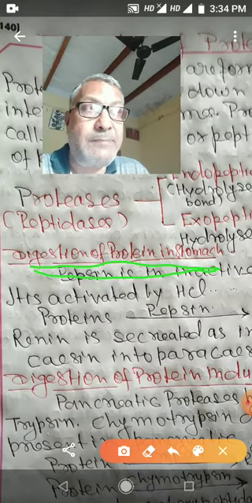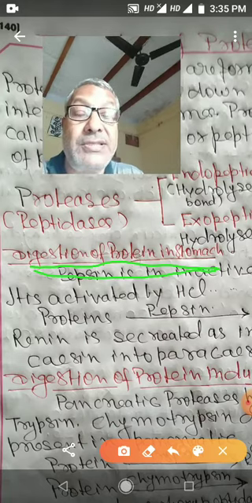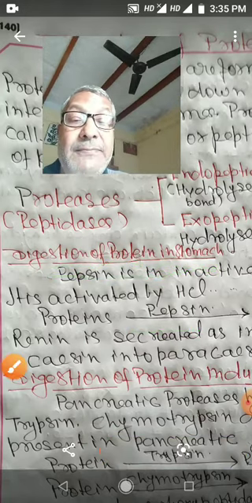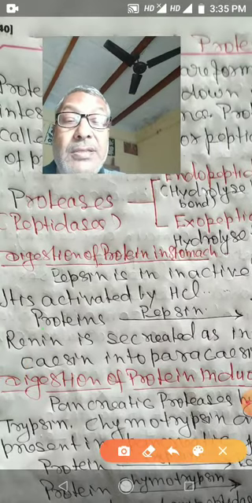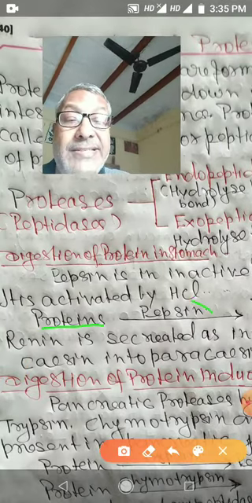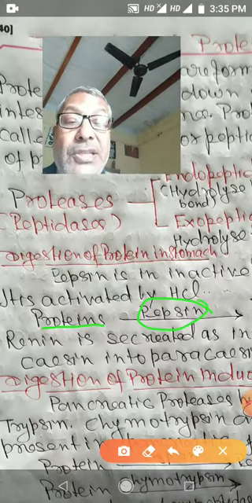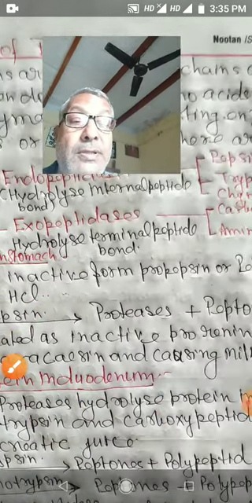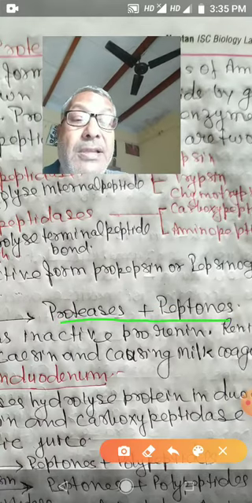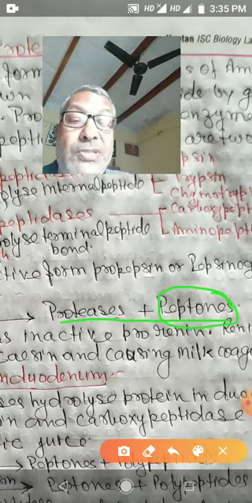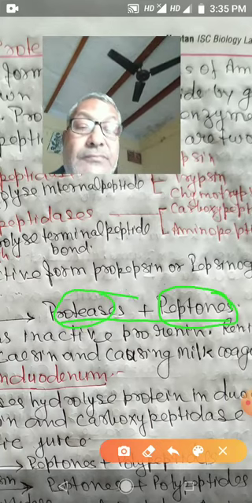So by the action of pepsin enzyme, proteins break into proteases and peptones.